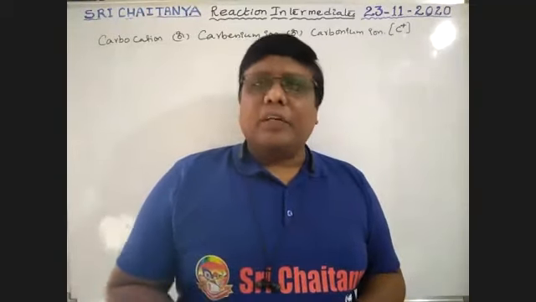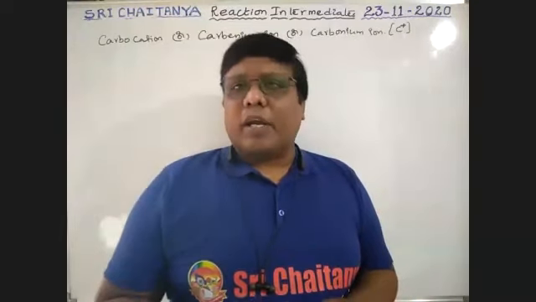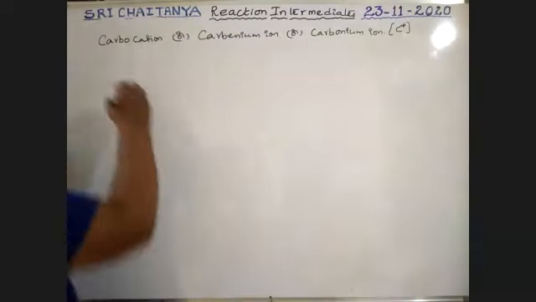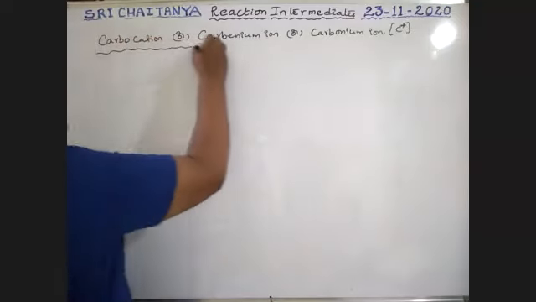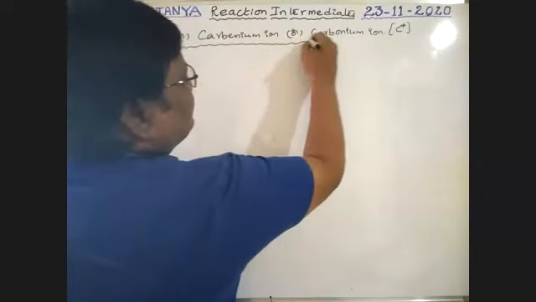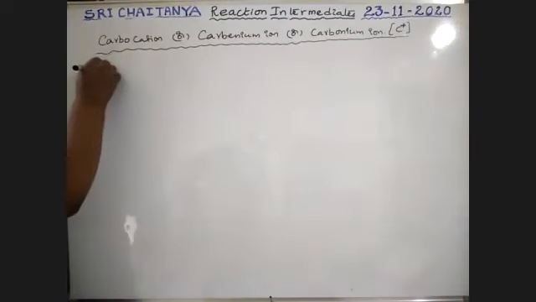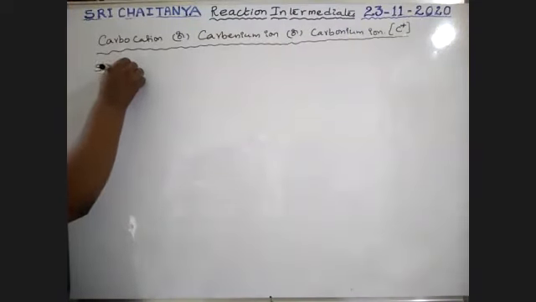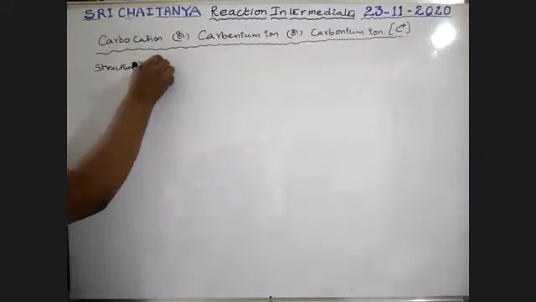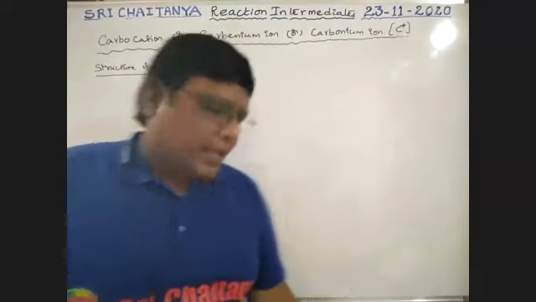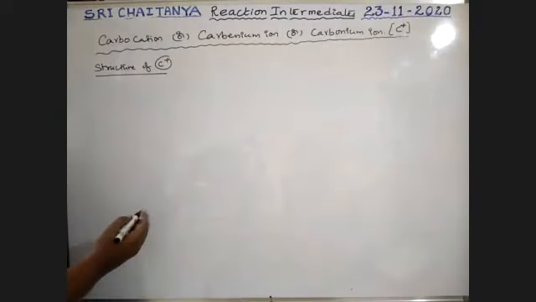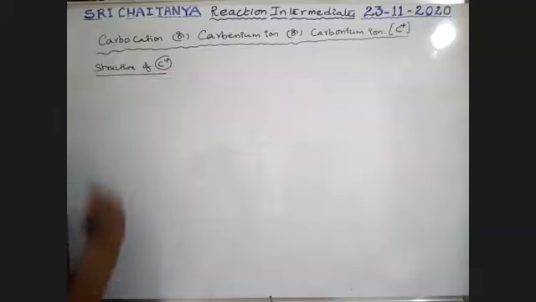Okay, first of all, the structure of carbocation. Subheading: I am discussing here carbocation. First one, structure. See here, that is carbocation.